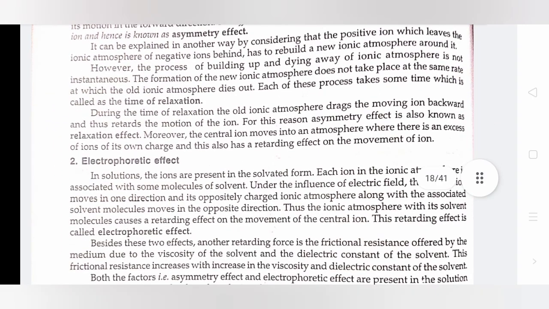During the time of relaxation, the old ionic atmosphere drags the moving ion backward and thus retards the motion of the ion. For this reason, the asymmetry effect is also known as the relaxation effect. Moreover, the central ion moves into an atmosphere where there is an excess of ions of its own charge, and this also has a retarding effect on the movement of the ion.